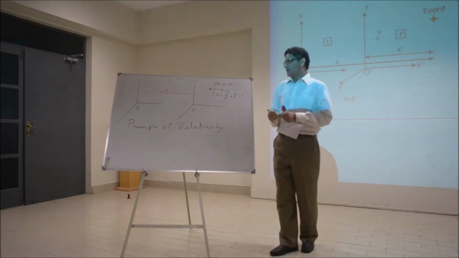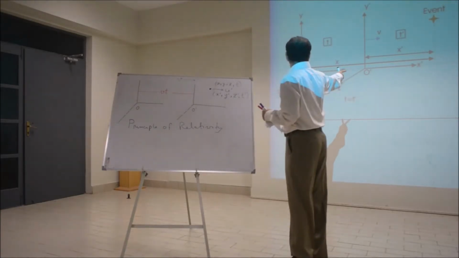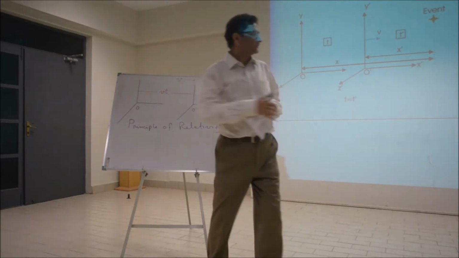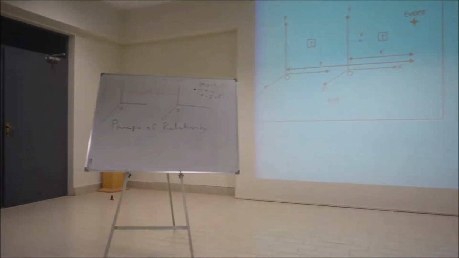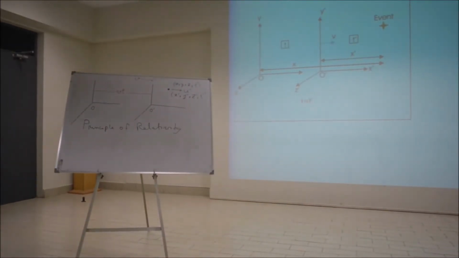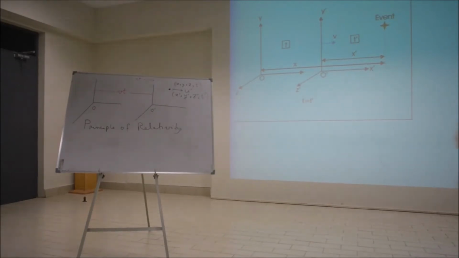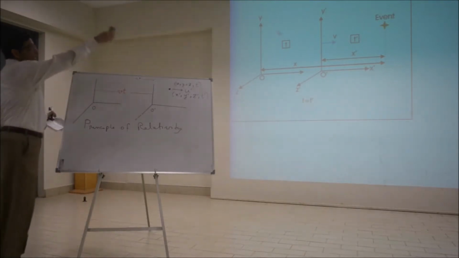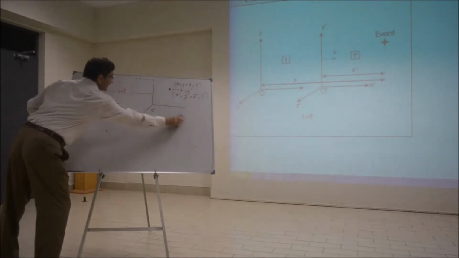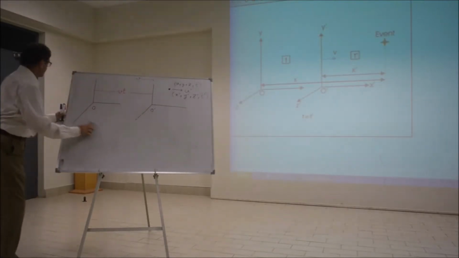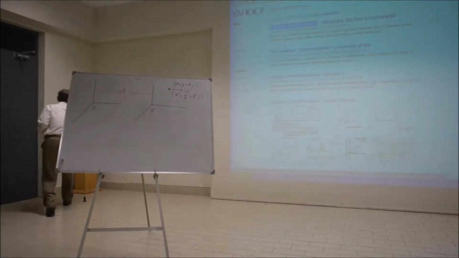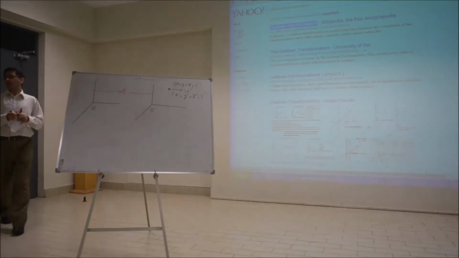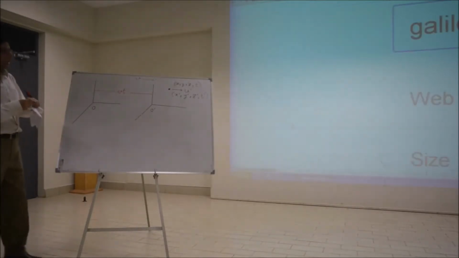Very simple. The transformation is the Galilean transformation. That's pretty simple.